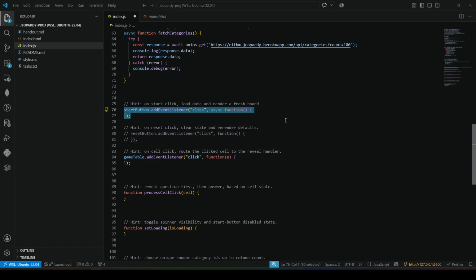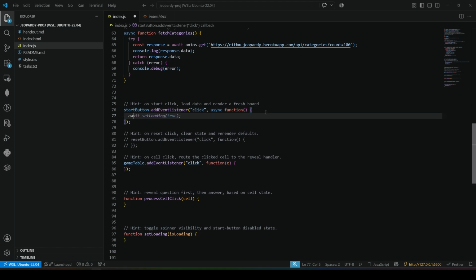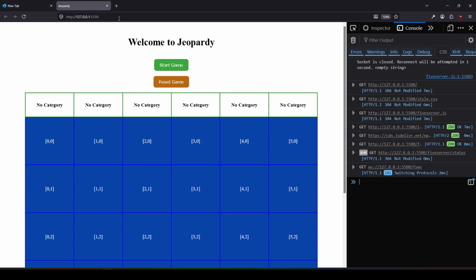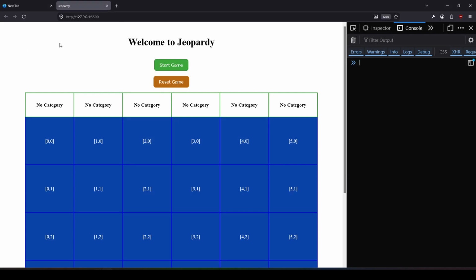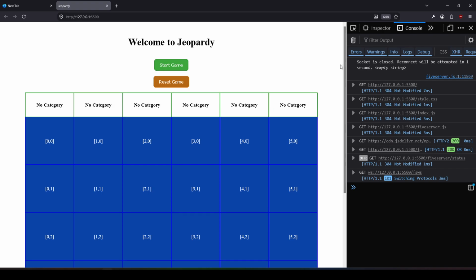And then what I want to do, well, when I click, it's already an async function, so that's good. So I guess we will then await fetch categories. It's trying to guess some sort of a loading spinner, which we'll do eventually. But for now, we just want to fetch categories, and let's see what it does for us, because we want to explore, essentially, a little bit before we rush into something.